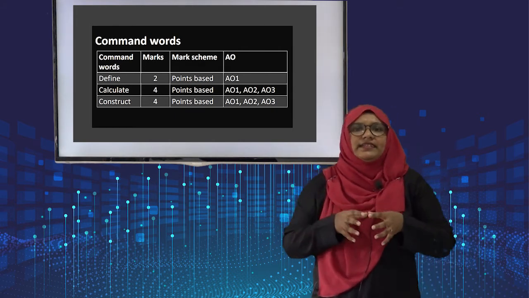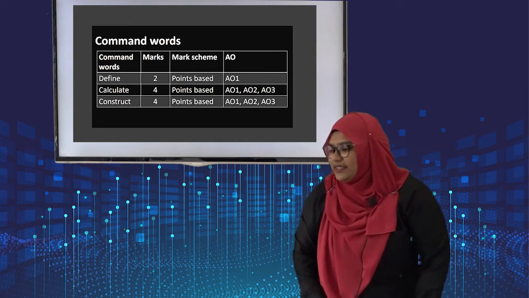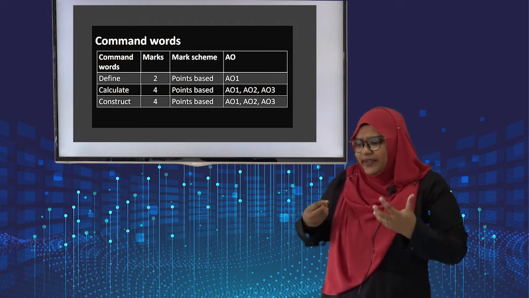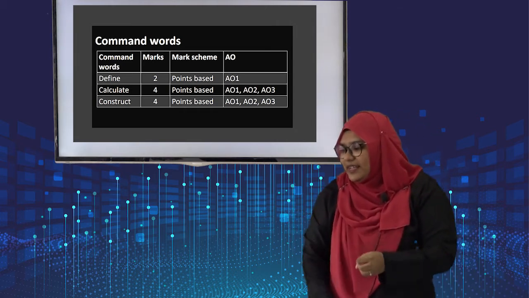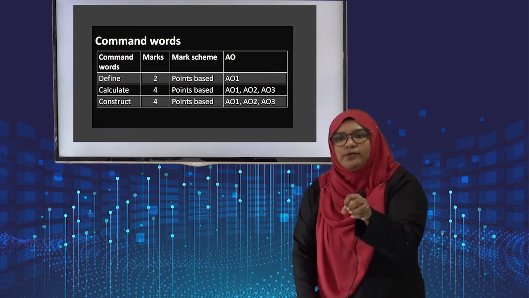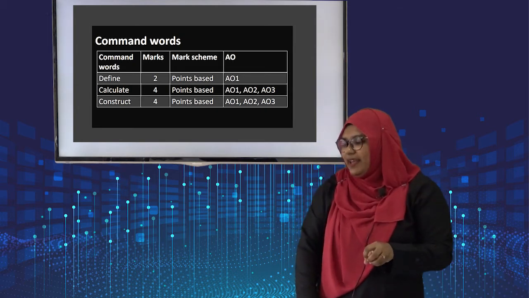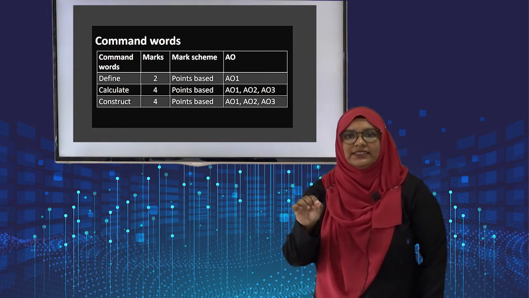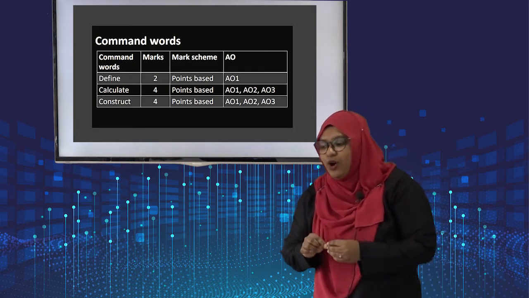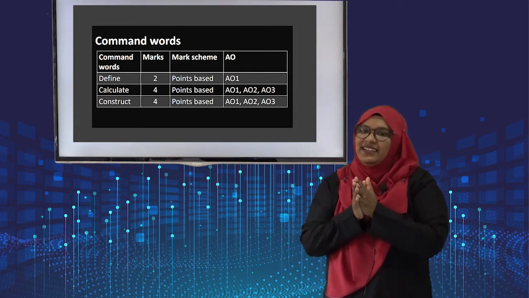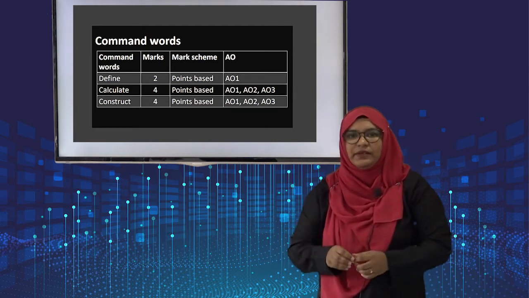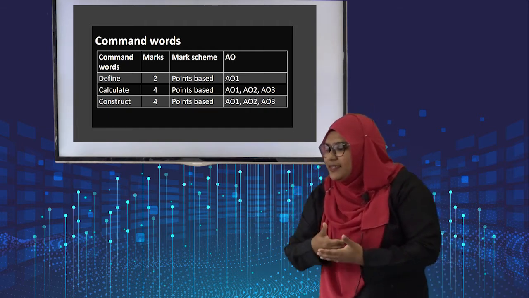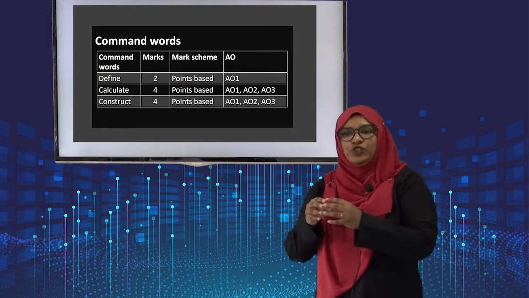Okay, points based is very simple. For example, as you can see, there is assessment objective 1, 2, and 3. What does it mean, you might think. That means the examiners are expecting you to write knowledge 2 marks, application 2 marks, and analysis 2 marks. Points based means they will allocate a specific point for each of the assessment objectives. So it is very easy to score for these types of questions because specifically examiners are telling in the marking scheme, these are the areas that the students need to focus on.